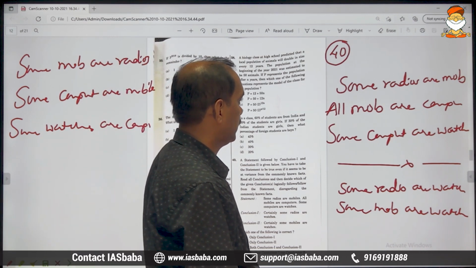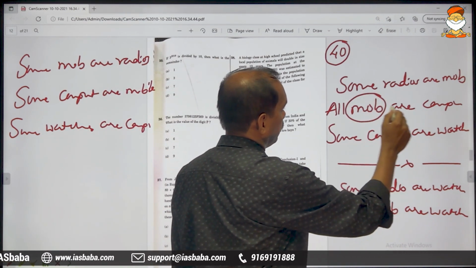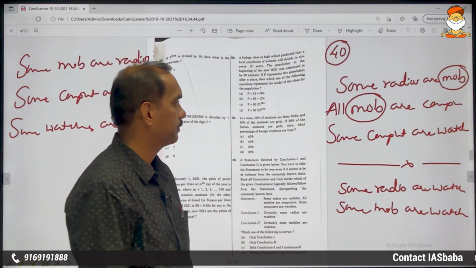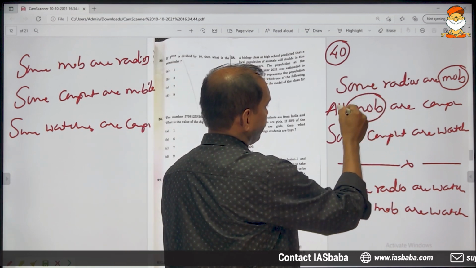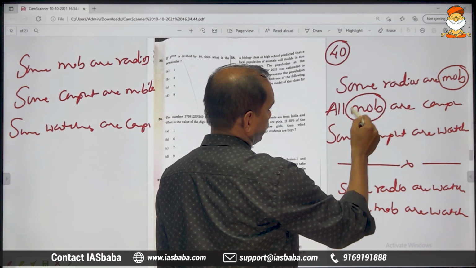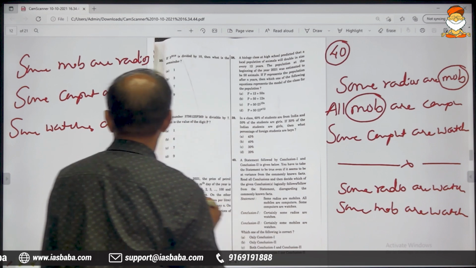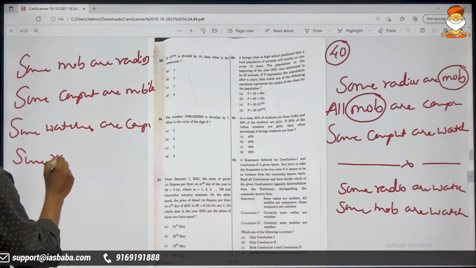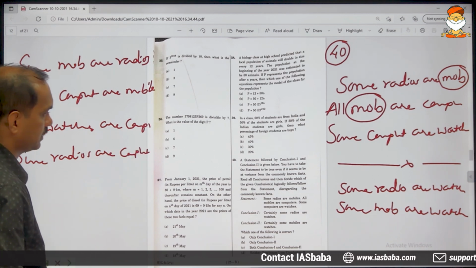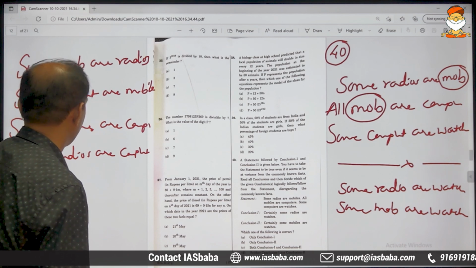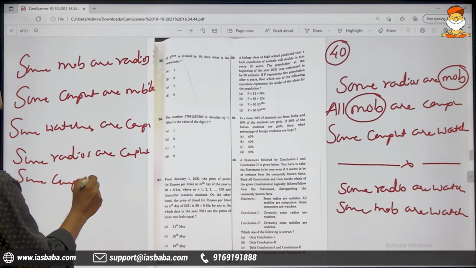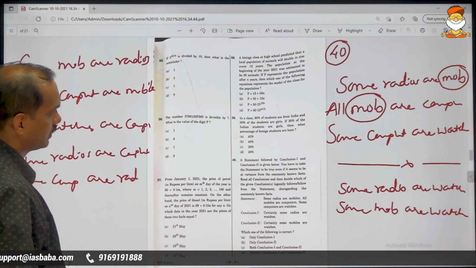After this, what you must do is look for the common term. Mobile, common term. Now, forget this common term and connect these two: some radios are computers. This is also a correct conclusion. Is it there? Some radios are computers? No. Its reverse, some computers are radios. Is it there? No.